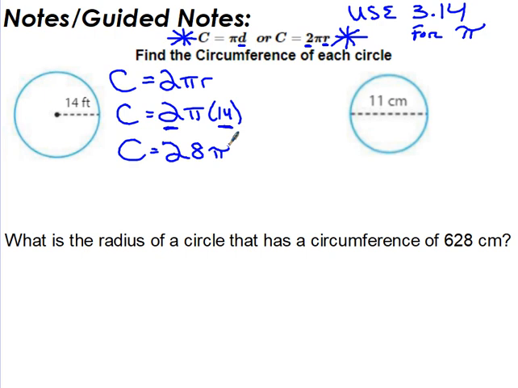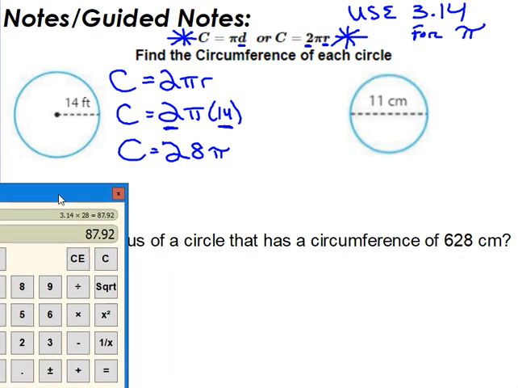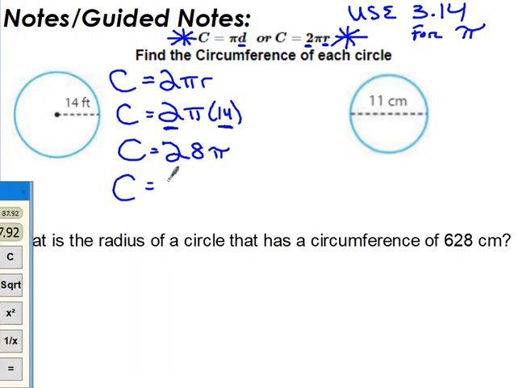Now, this is where you can do 28 times pi. Just for the sake of time today, I have this calculator here for us. I'm going to do 3.14 times 28, and I'm going to use the calculator: 87.92. I plan on doing this just to save us time in the video. So circumference is 87.92 feet. It is not feet squared like area, it's just normal feet because it's distance around. So this circle is 87.92 feet around.